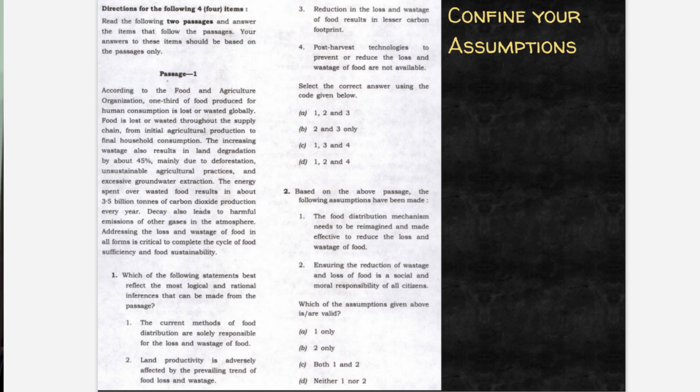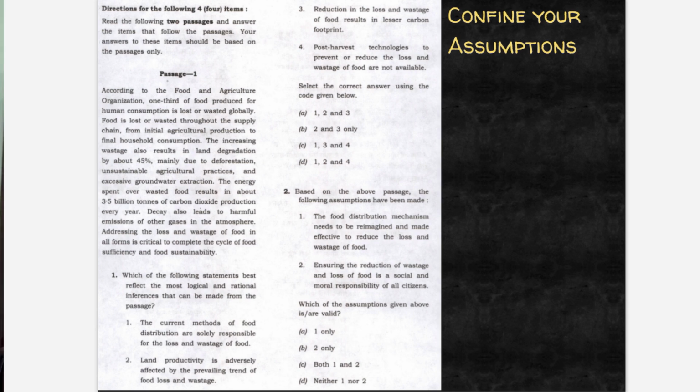So when you read this particular passage, what is this passage? This is the first question of 2024 prelims, CSAT, right? When you read the first passage, it actually talks about food wastage, right? In the first sentence it talks about why food is getting wasted. The second sentence talks about its impact on the environment, its impact on climate change, right? Because when you want to produce more and more, you clear a lot of forests, and now all the food is going waste. So if only the food didn't go waste, you need not even have cleared these forests in the first place. And that is all the ideas that you get in the first half of the passage.